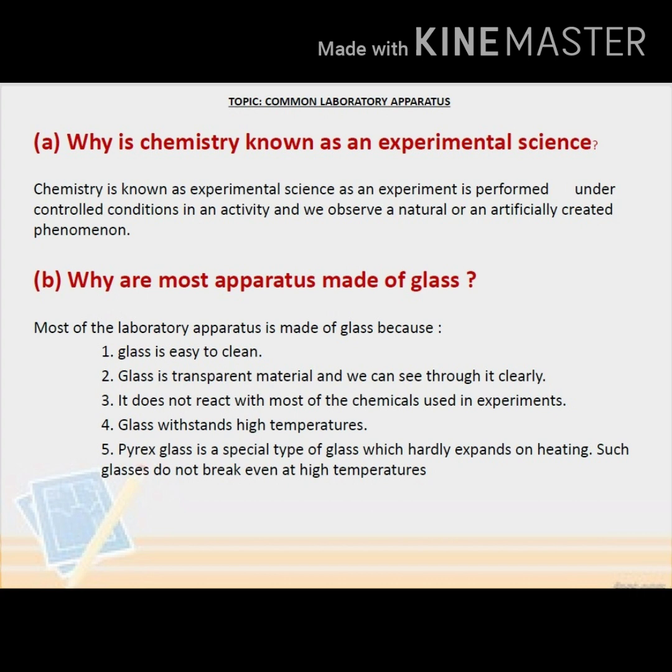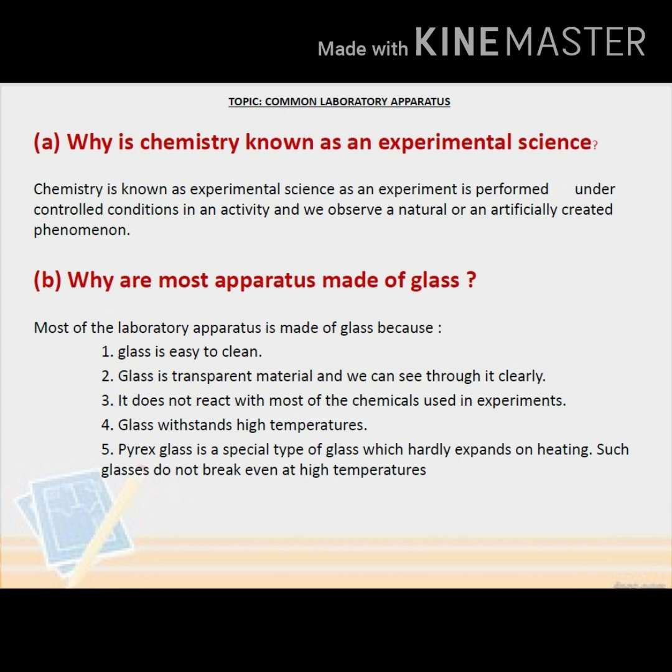Why are most apparatus made of glass? Most of the laboratory apparatus is made of glass because glass is easy to clean. Glass is transparent material and we can see through it clearly.